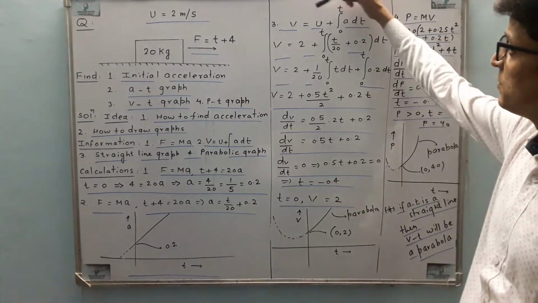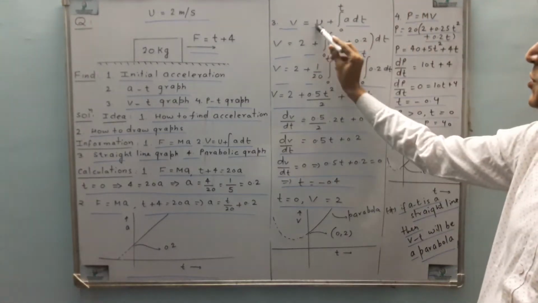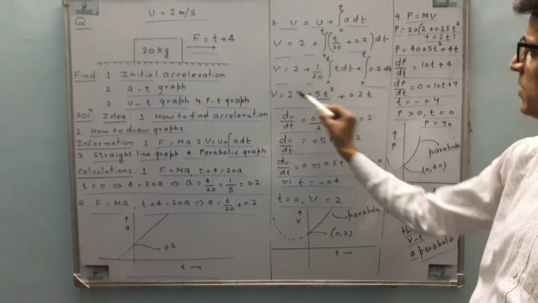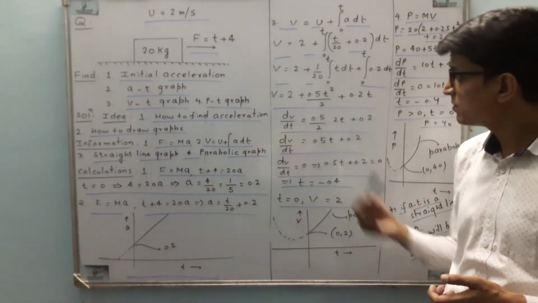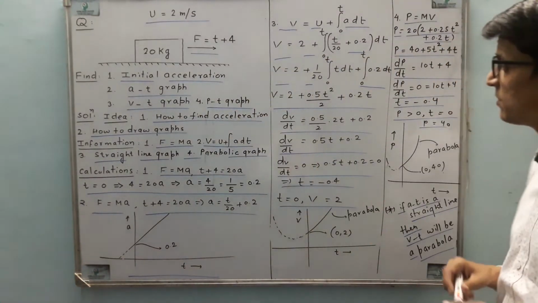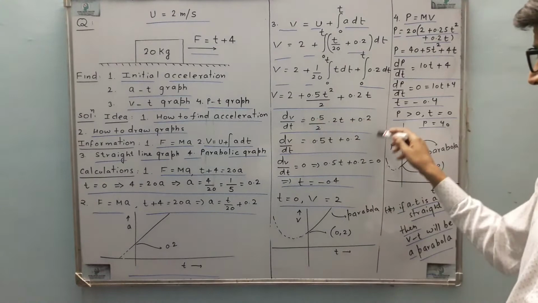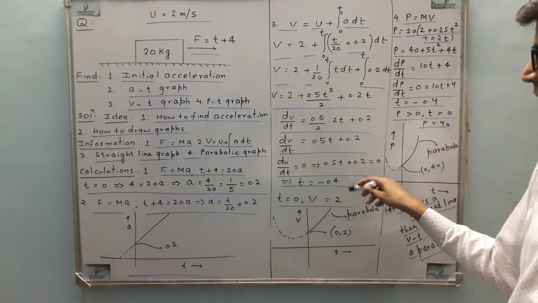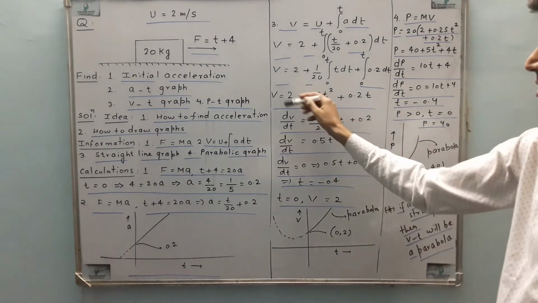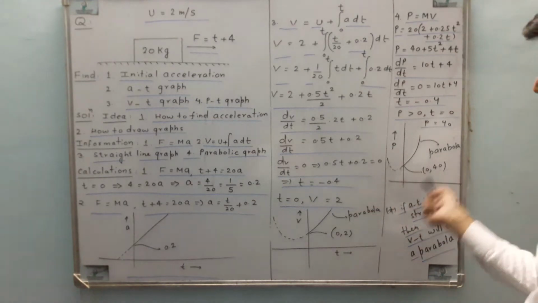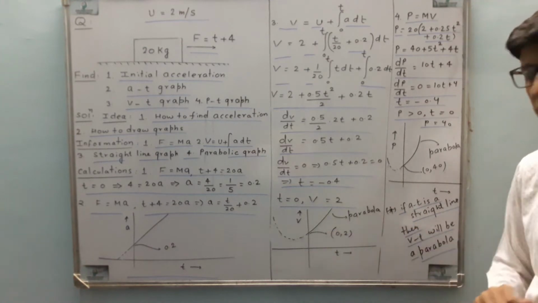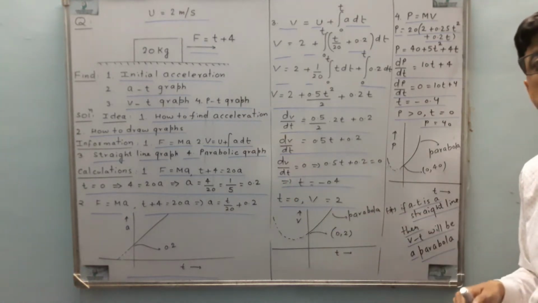The next is we know that v is equal to u plus integration of a dt. So u is 2, a has this value, integration dt under the limit 0 to t. After solving we get this as v. Since this is a quadratic equation in t, we know that the graph is going to be a parabola. Let's find the vertex of the parabola. For that, just differentiate velocity. So you get this one, and t is equal to minus 0.4. Obviously, the vertex will be at t is minus 0.4 and the value of v will be positive because here it is 2. So if you calculate, v will be positive. So the parabola will be like this, and at t is equal to 0, v is equal to 2. So we can draw the graph. Again, I have drawn the dotted graph because time is not negative.